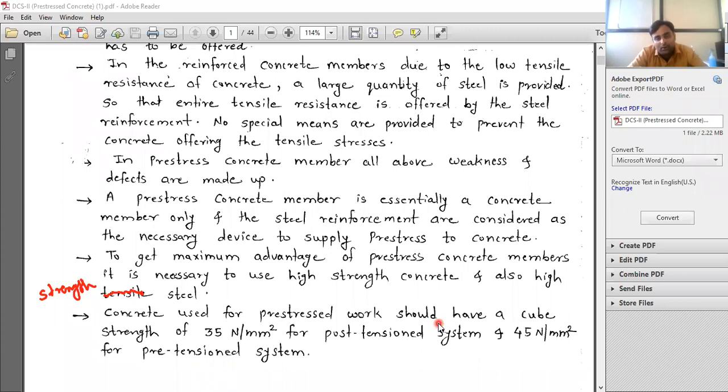But why are we not doing that? Because the strength is less. The basic purpose for pre-stressing the concrete is to increase the strength. Now it is in your hand: if you use a mix design of higher strength, then it will contribute to the increase in strength only.